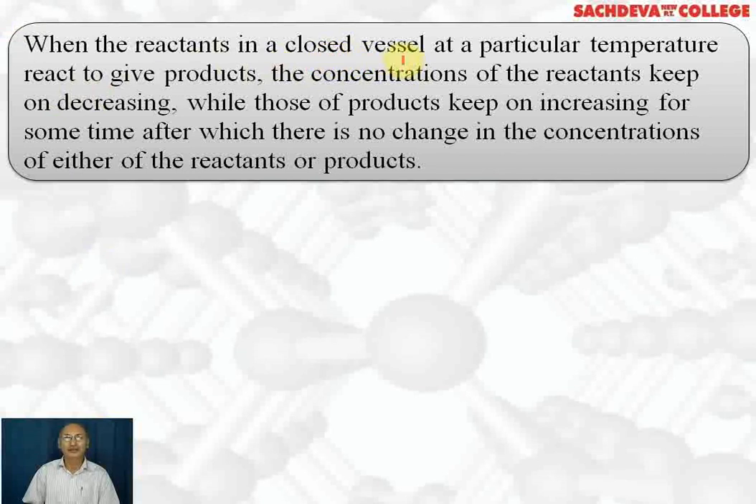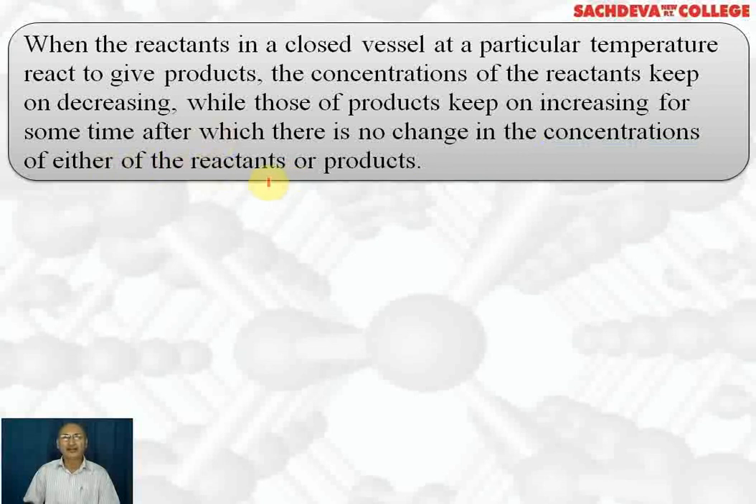So, when the reactants in a closed vessel at a particular temperature react to give products, the concentration of reactants keeps on decreasing as time passes, because the reactants get consumed. Whereas the concentration of products keeps on increasing because products are being formed. But once the equilibrium is reached, there is no further change in the concentration of either the reactants or the products.